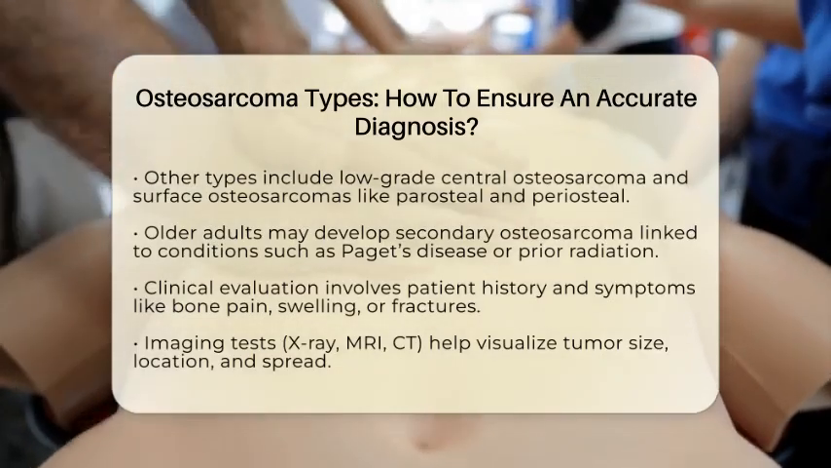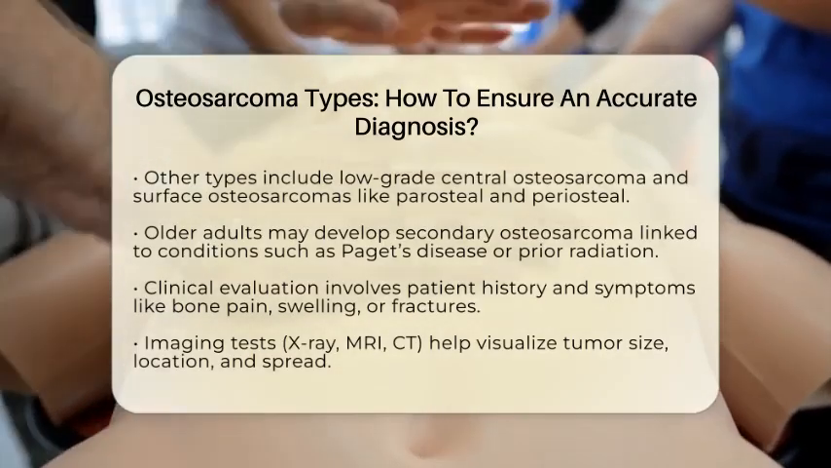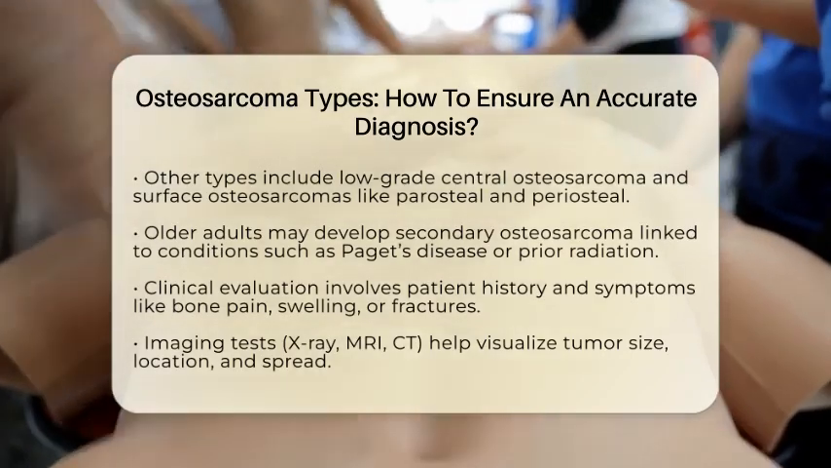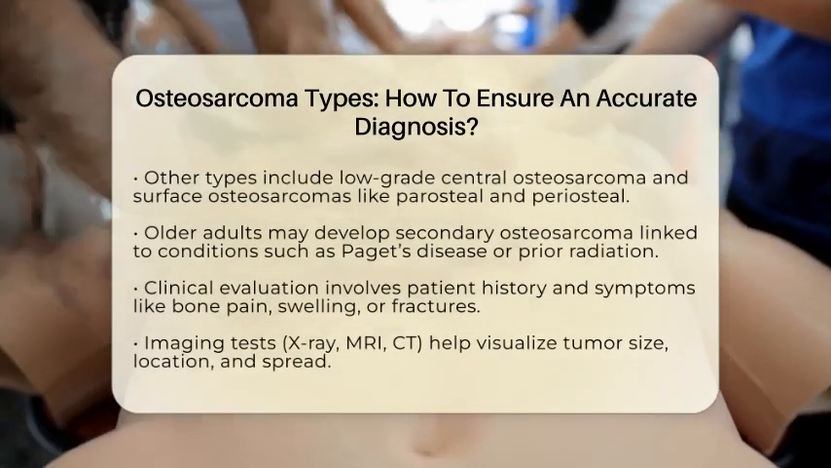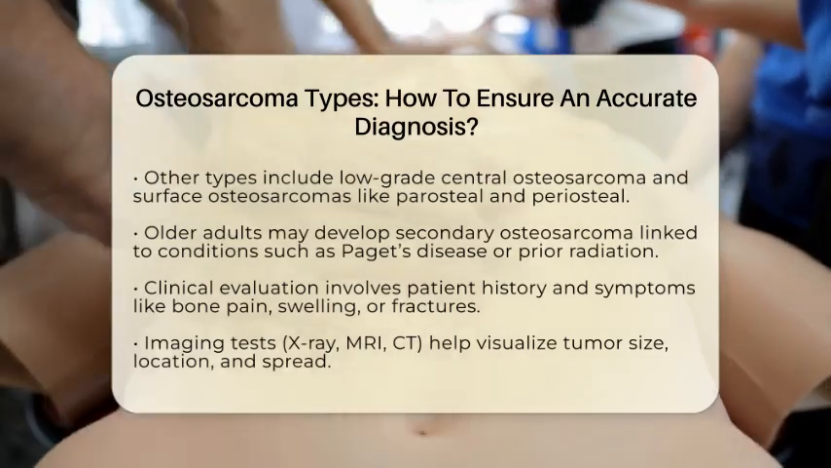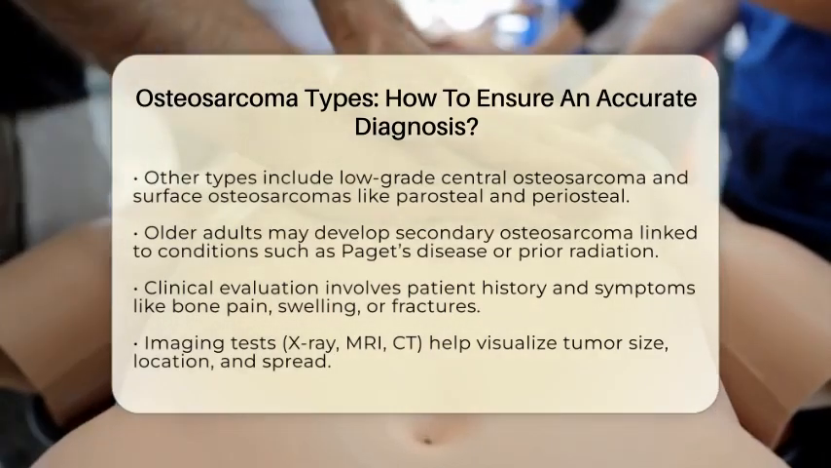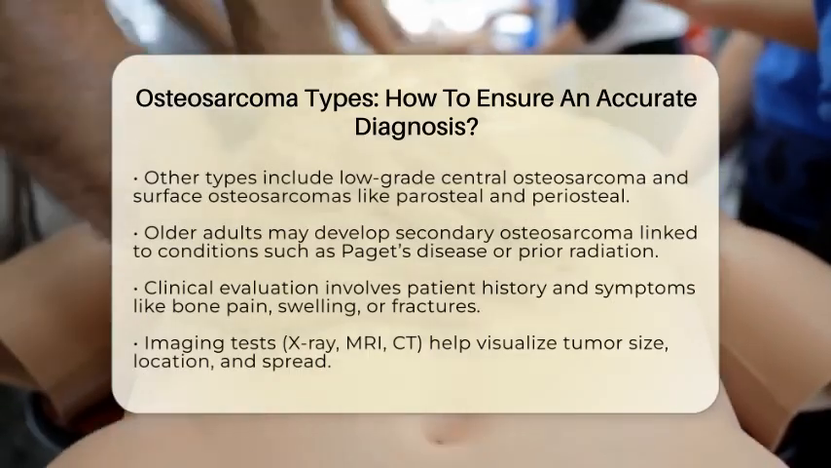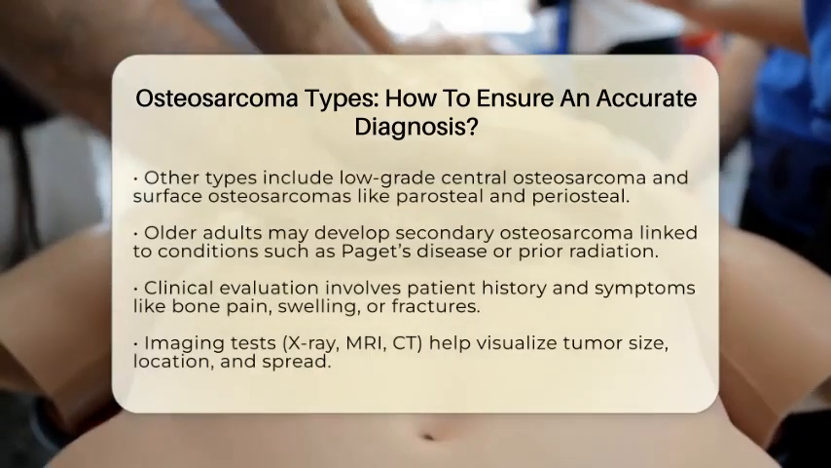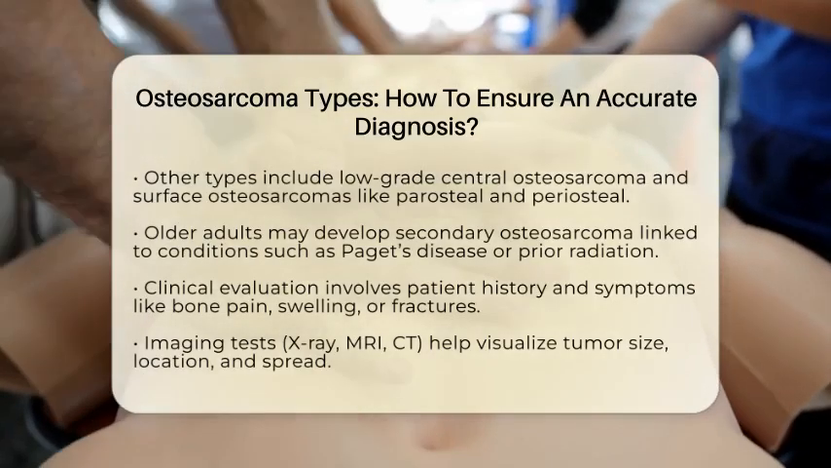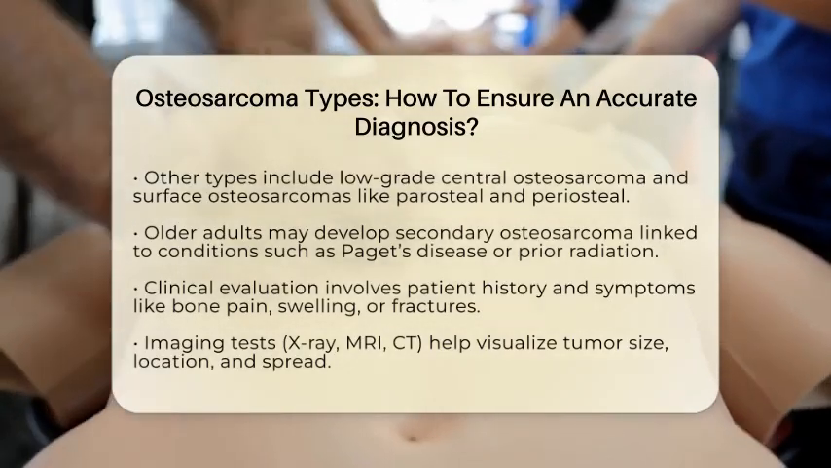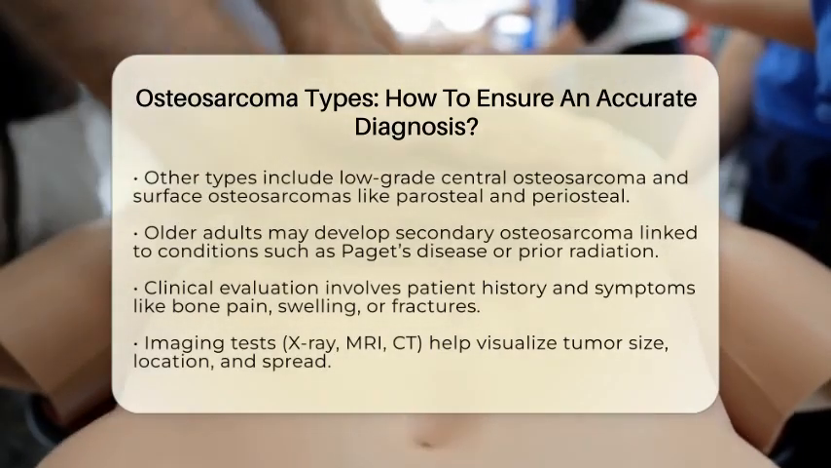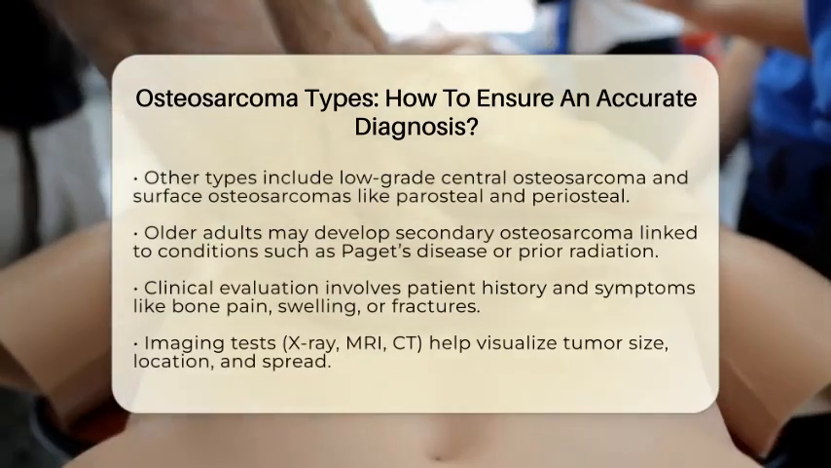Next, doctors rely heavily on clinical and radiological assessments. They start with a detailed patient history, looking for symptoms like persistent bone pain, swelling, or fractures caused by weakened bones. Imaging tests such as X-rays, MRI, and CT scans help visualize the tumor's size, location, and whether it has spread. For example, X-rays might show a mix of bone destruction and new bone formation, which suggests osteosarcoma.